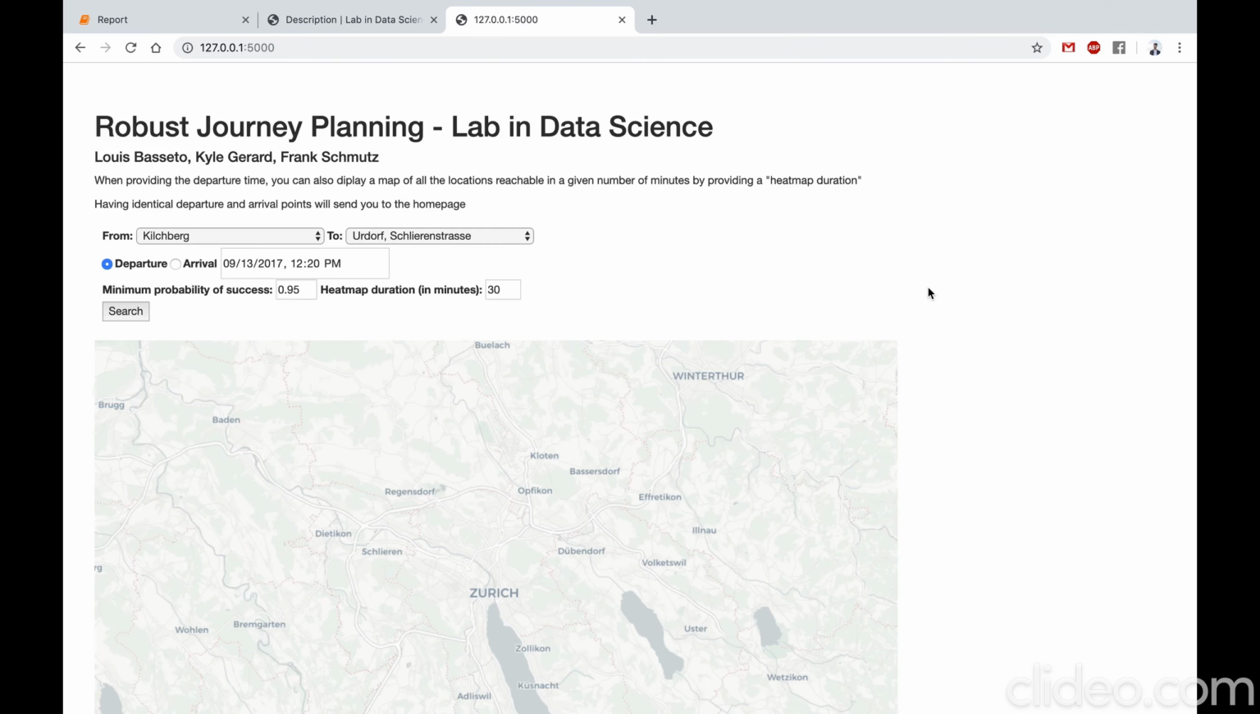And here is now the visualization I was talking about. We'll run first a simple query going from this station to this station. We want to specify the departure time, which is going to be 13th September 2017 at, say, 12:20. So you have to specify the minimum probability of success, here 0.95, and we added a neat little feature where you can show a heat map of how far you'll be able to go in an amount of time that you specify in minutes. So let's see how far we can go in 30 minutes.